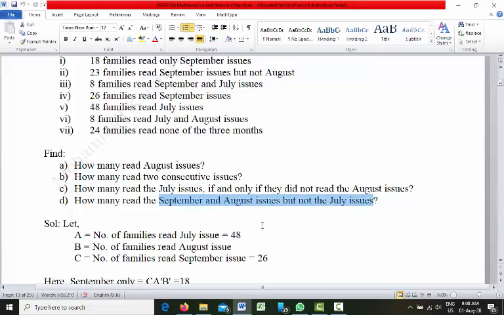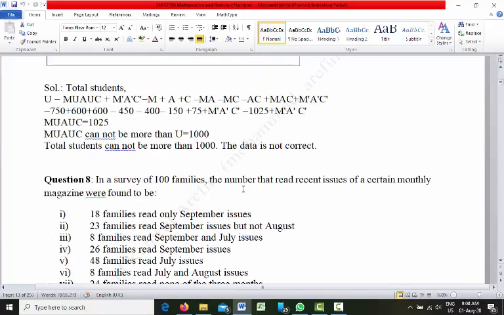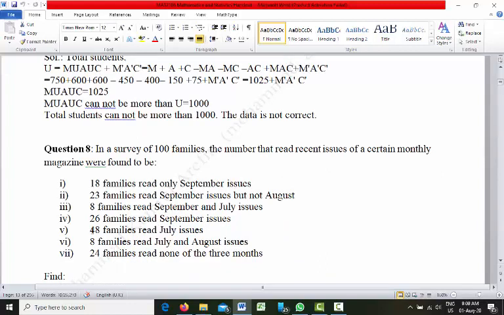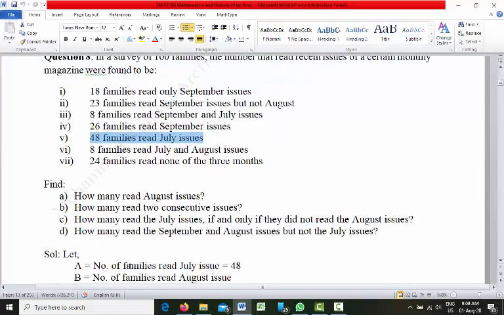First of all, we will identify each set. Set A means the number of families who read July issues. We have seen that 48 families read July issues. So A, the number of families who read July issues, is equal to 48.